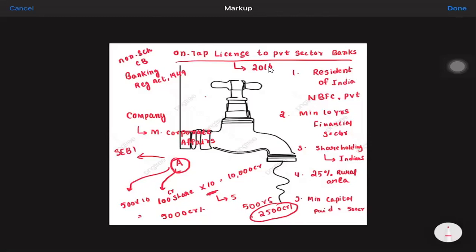But you know there was one committee formed in June 2020, called the PK Mohanty Committee, on the corporate structure of Indian private sector banks, and it recommended allowing NBFCs, corporates and housing banks to apply for banking licenses.